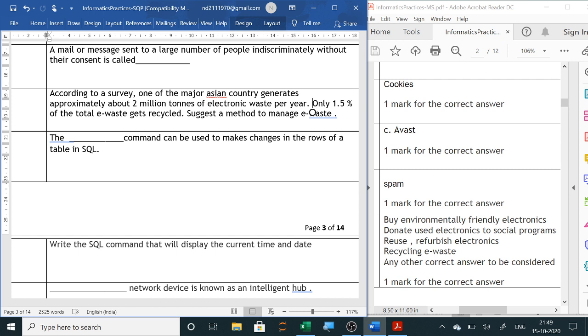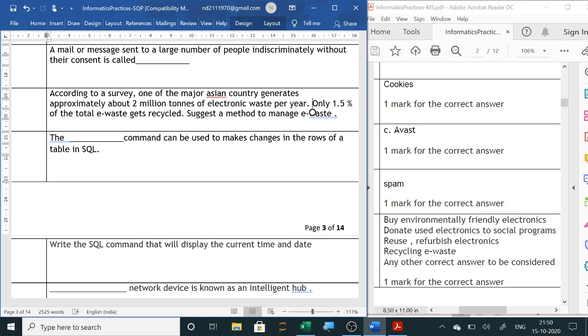Now here it is written by CBSE, the answer is: buy environmentally friendly electronics, donate used electronics to social programs, reuse, refurbish electronics, recycling of e-waste. So normally it is done, we are giving to those companies and they are recycling it, and we are trying to reuse or give to any organization who will simply reuse your electronic items.